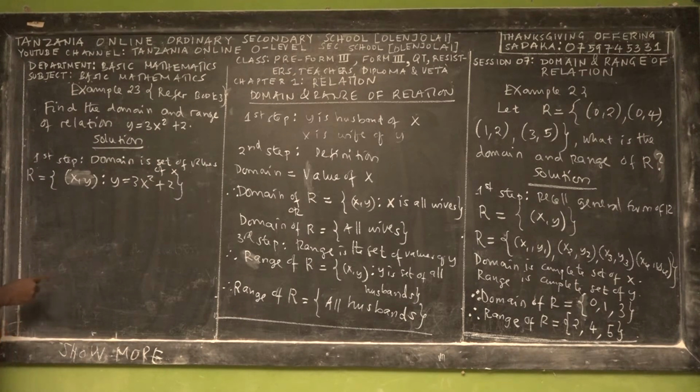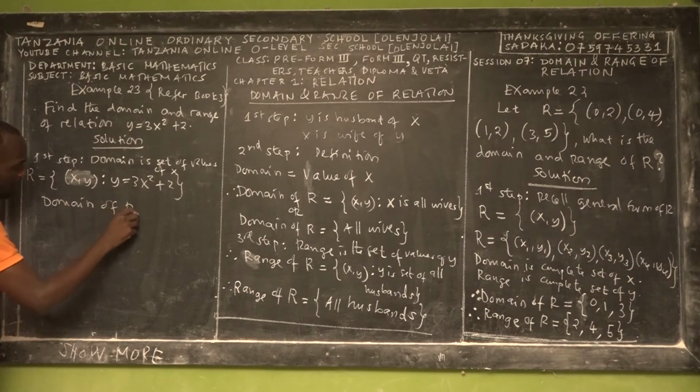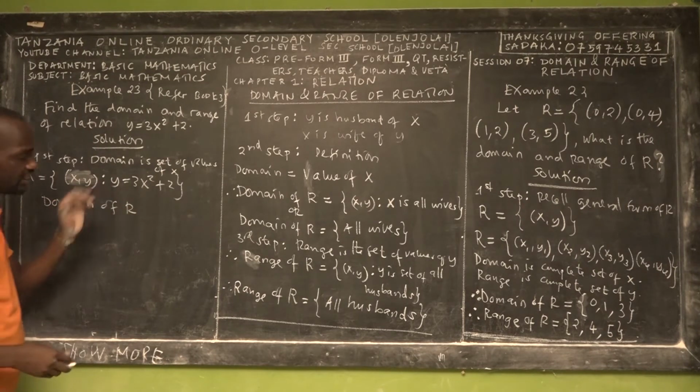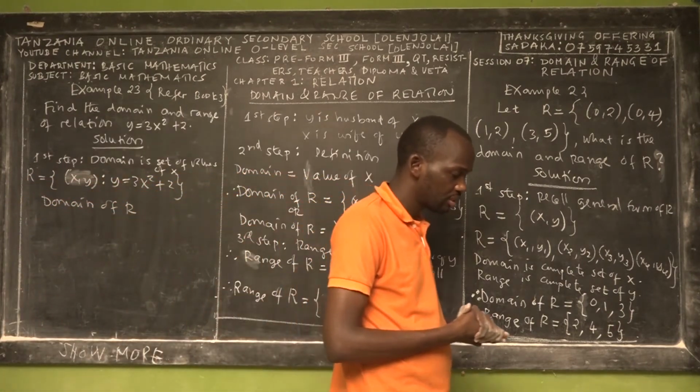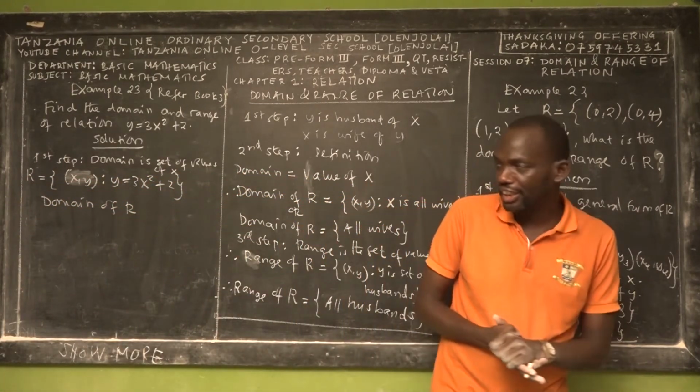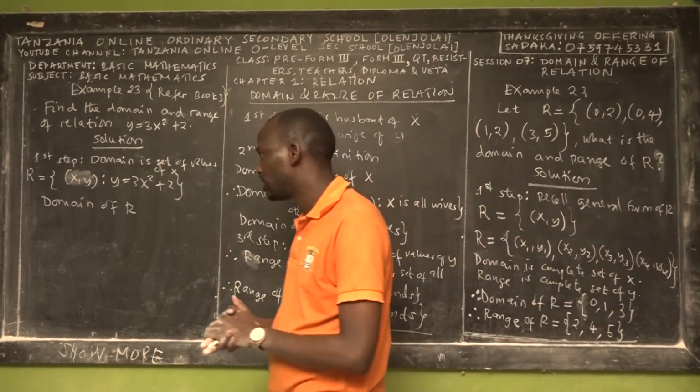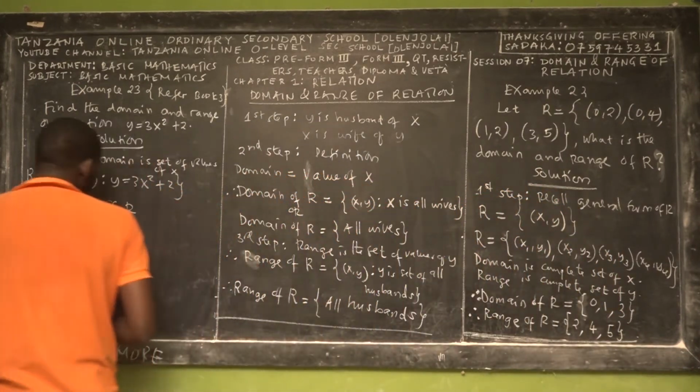So when you reach this point, to find the domain of the relation above, you have to think about what values we can substitute in the equation, because remember that domain of a relation is the value of x.